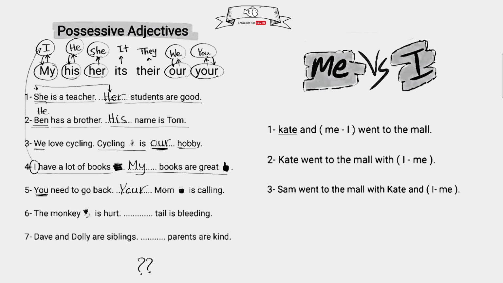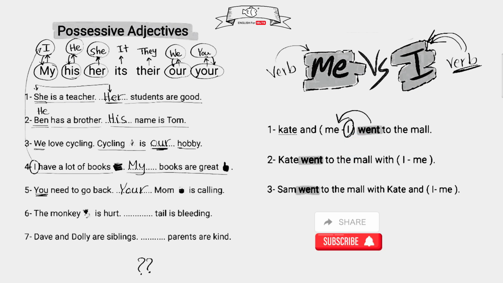Well, let me tell you a secret. Me comes after the verb, but I comes before the verb. The verb here is went. Here, which one comes before the verb? Look, before the verb is I, so the answer is I. I guess 90% of you went for me here, right? Wrong answer, it's I.